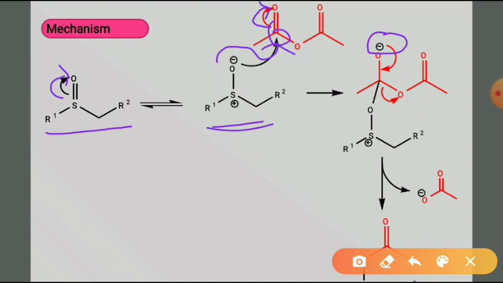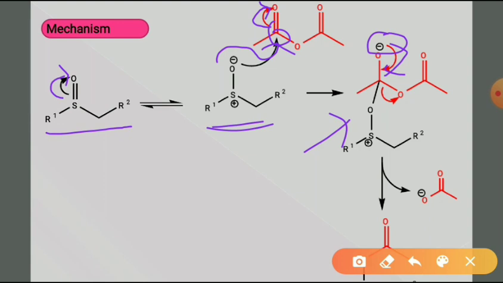So such a type of intermediate we will get after the nucleophilic addition of this resonating structure. Now after obtaining this intermediate, again the negative charge on the oxygen atom comes back to its original place.